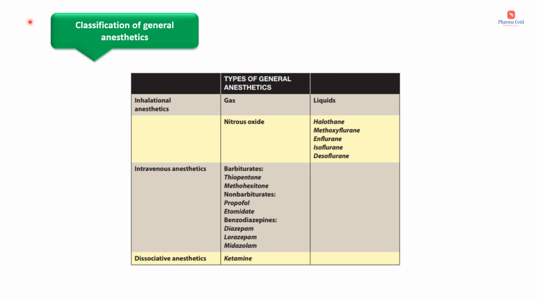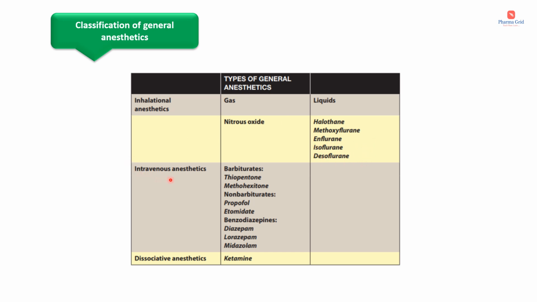Moving on to the classification of general anesthetics. General anesthetics can be broadly classified into inhalational anesthetics as well as intravenous anesthetics. Inhalational anesthetics can be further subdivided into gaseous anesthetics as well as volatile liquids. Under gaseous anesthetics, an example is nitrous oxide. The examples under volatile liquids are halothane, methoxyflurane, enflurane, isoflurane and desflurane.